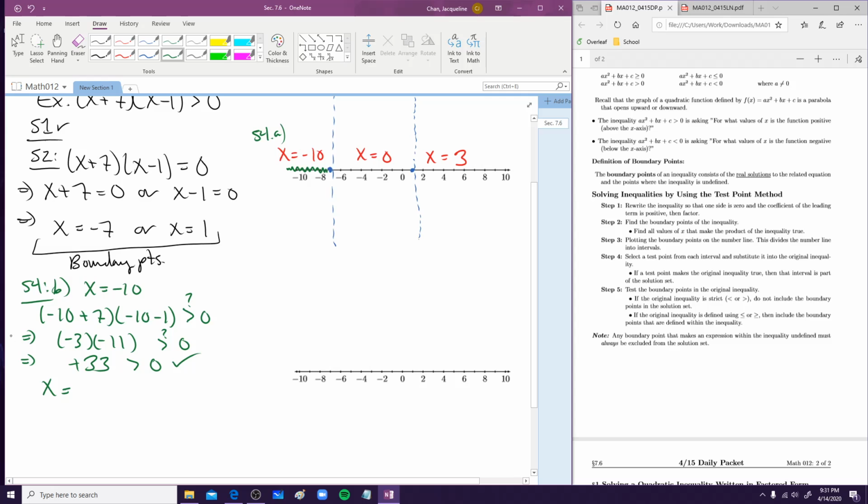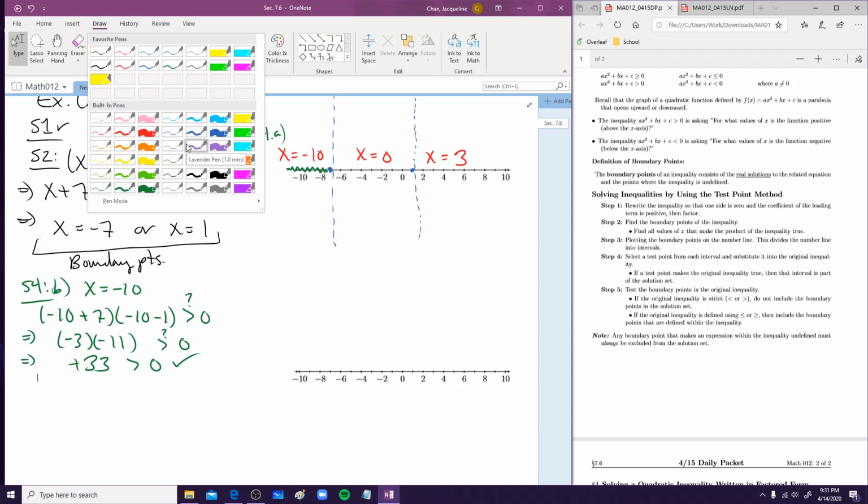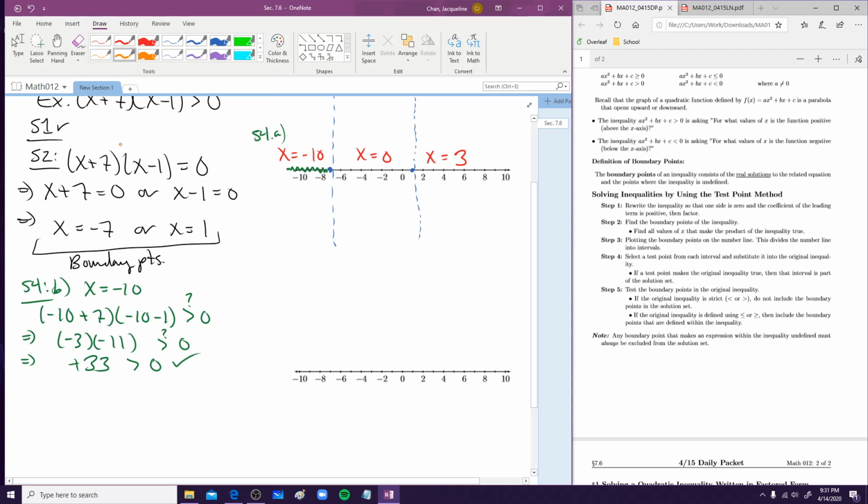So x is equal to 0. Maybe I'll also do it in a different color. Let's do maybe orange. Okay. So we have x is equal to 0. When we put that into the original inequality, we get 0 plus 7 and then 0 minus 1. Is this greater than 0? And then we'll get 7 times negative 1. A negative times a positive is a negative. Okay, so we get negative 7.